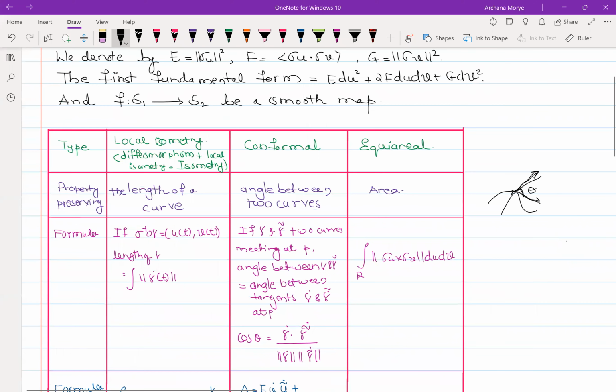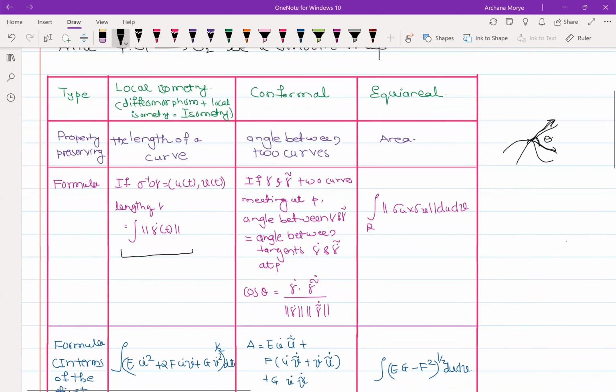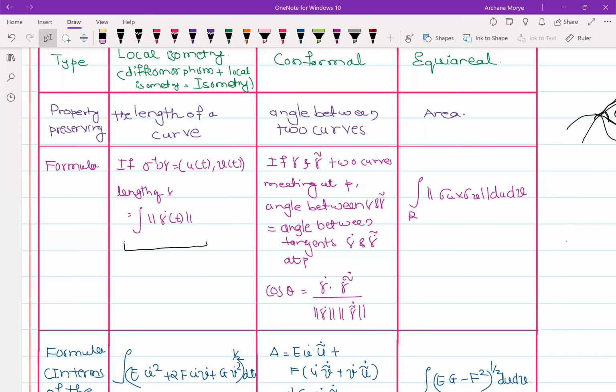We saw this in the last class. This is the formula for the length of gamma. When I have a curve gamma, the length is the integration of the norm of gamma dot of t, right?